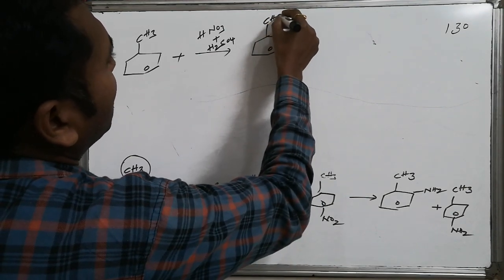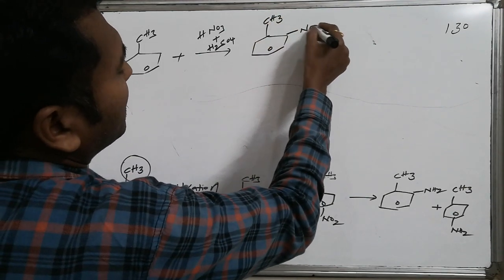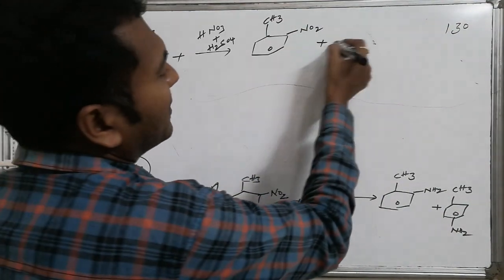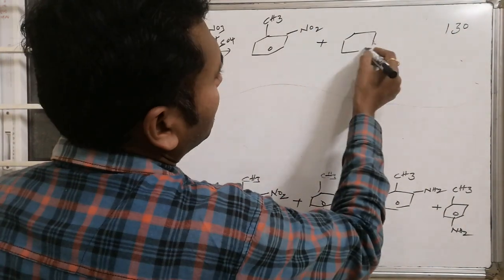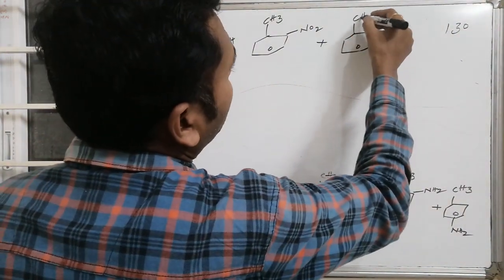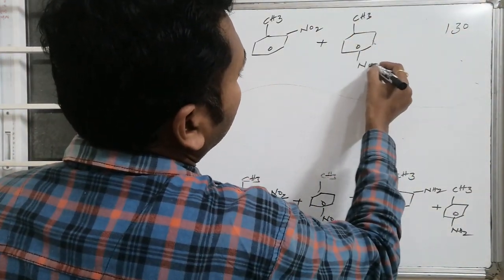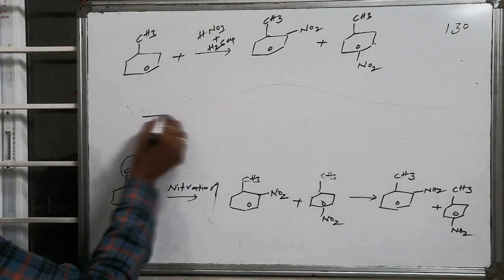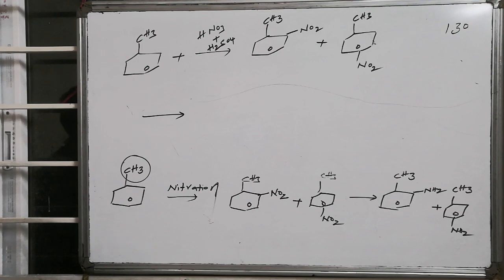The nitro group may be substituted at the ortho place because the methyl group acts as an ortho as well as para directing group. So it can be substituted at the para place, giving these products, which are subjected to reduction in the next step.